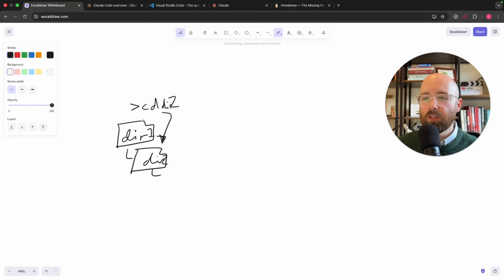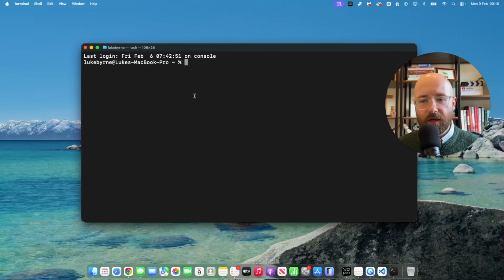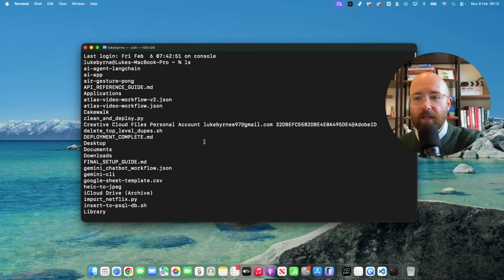But it's all relative from where you actually are. So you couldn't be away over here somewhere in CD directory 2, because it wouldn't know where to go. Anyway, so we're here. If I do ls, I don't remember what the S stands for, but this is list. So this will show me everything that's in here.